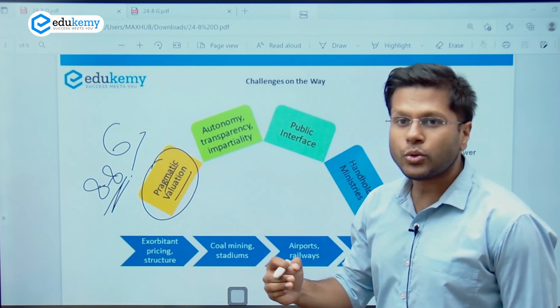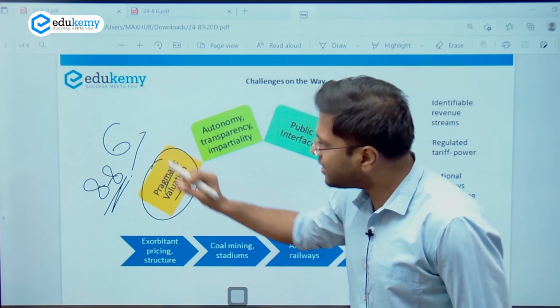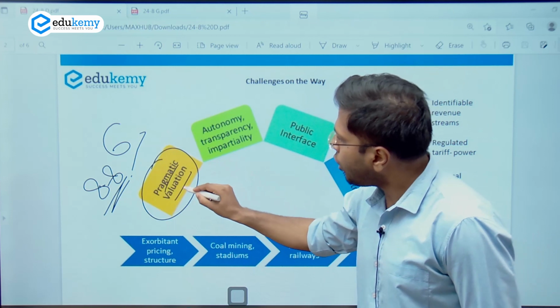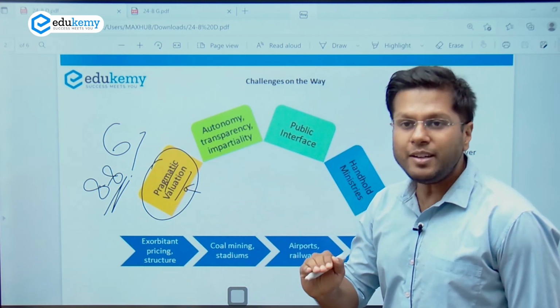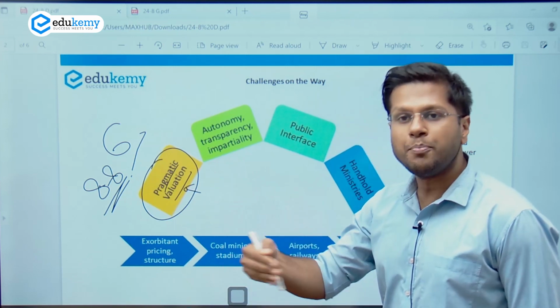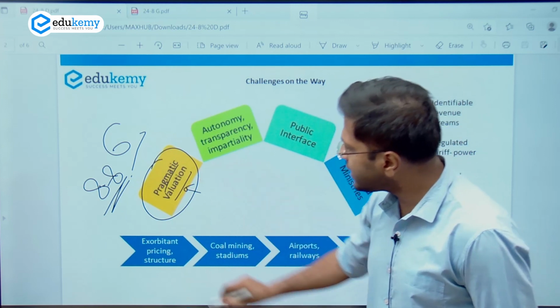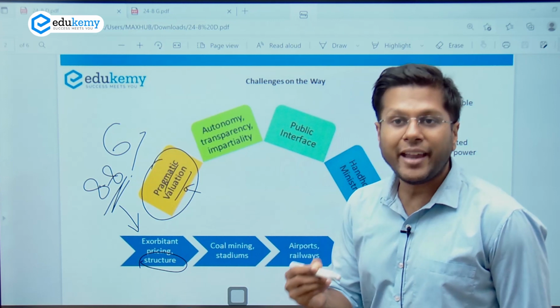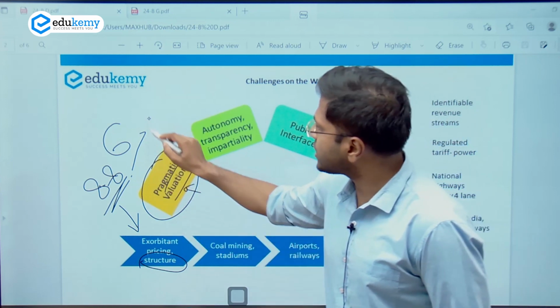The government needs to ensure that the participation of the private bodies in these sectors is such that the valuation of these projects is kept to a minimum to begin with, so that there is increased impetus for private bodies to participate, right? Exorbitant pricing should be avoided, and the structure in which payments have to be made should be friendly to the private players. So this is one, right?